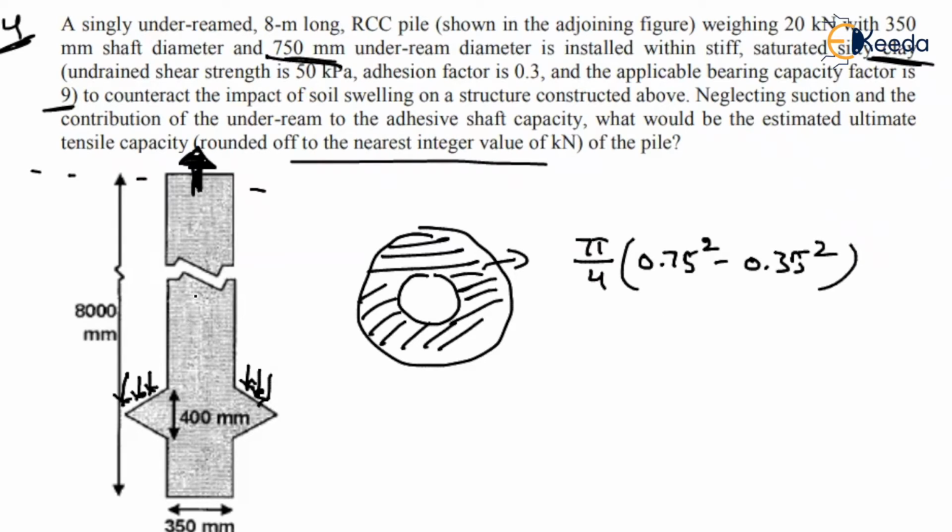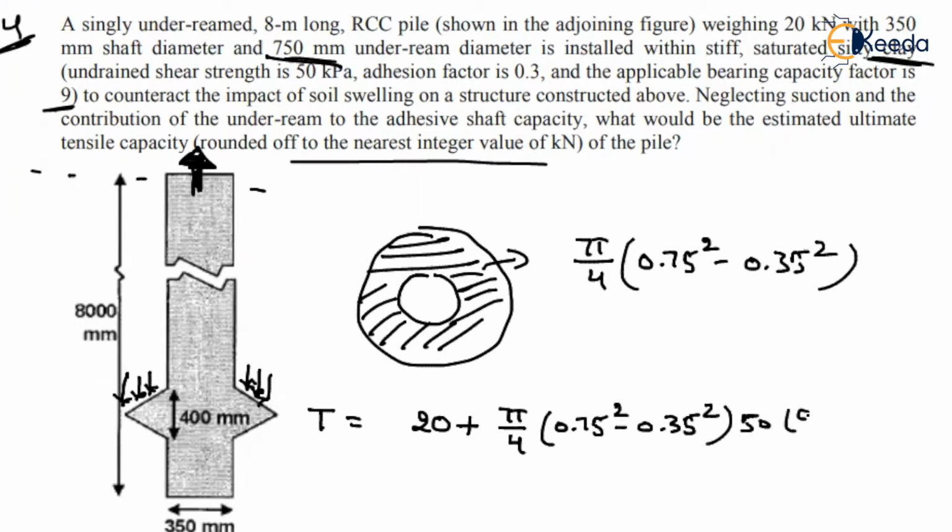So what forces are acting in the downward direction? Tensile capacity will be equal to the self weight of the pile acting in the downward direction, 20, plus the normal force acting along the enlarged area, pi by 4 into 0.75 square minus 0.35 square, into the c value 50, into the Nc value 9. This is the bearing resistance.